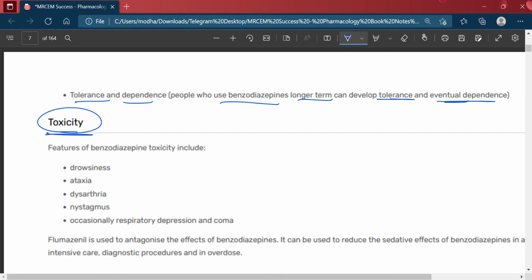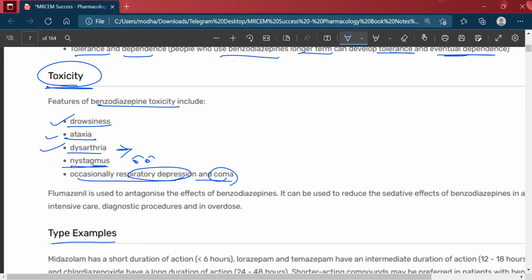So features of benzodiazepine toxicity include drowsiness, ataxia, dysarthria, which is difficulty in talking, then nystagmus, an abnormal involuntary pupillary movement, and occasionally respiratory depression and coma. When benzodiazepines are taken in a toxic dose, this may take place.